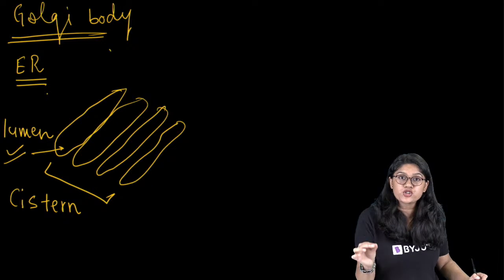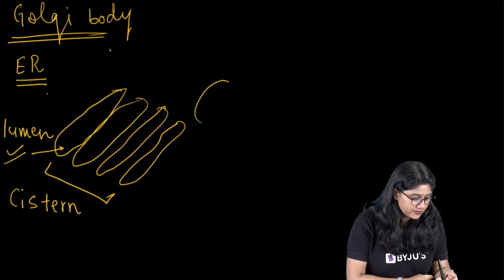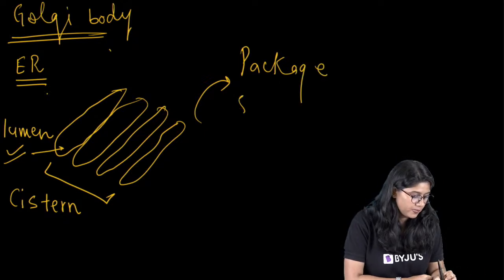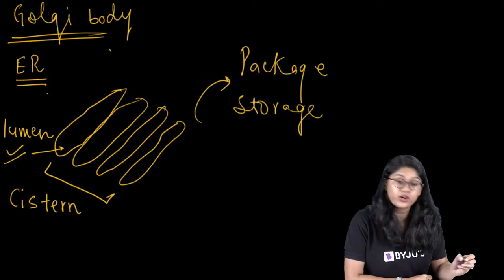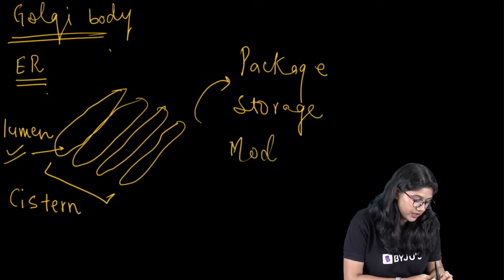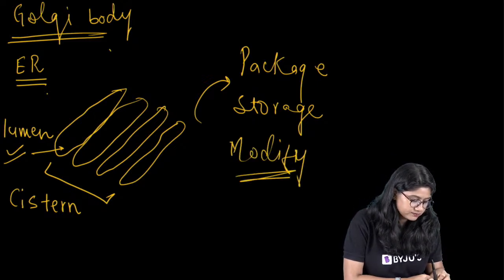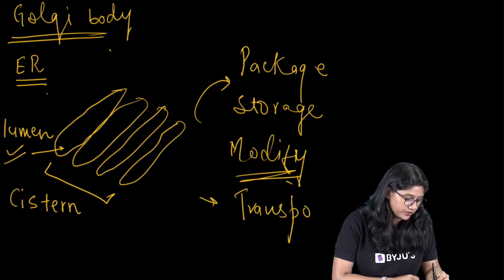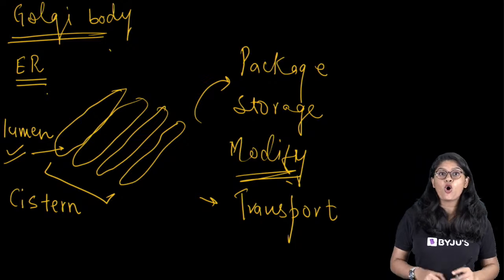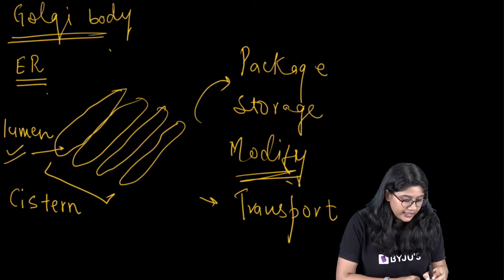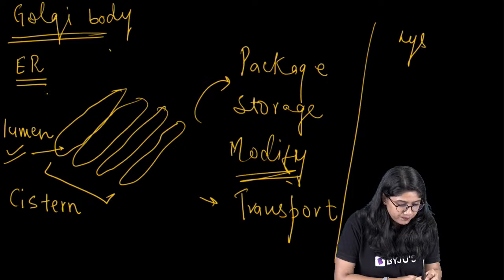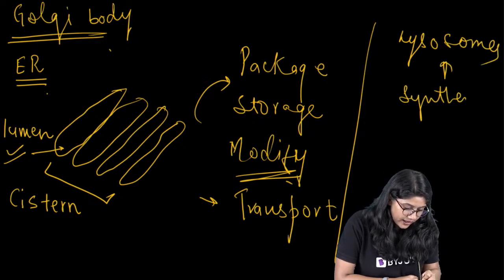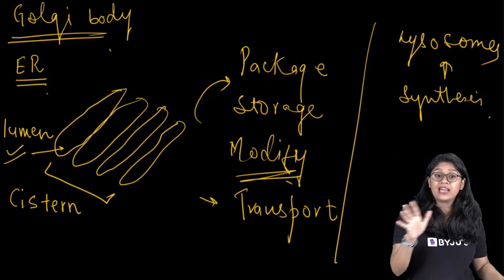Now what is the main function of the Golgi apparatus? It helps in packaging, helps in storage, and helps in modifying. Clear? And of course then the transportation. So these are the important functions of the Golgi apparatus. Apart from that, it helps in the synthesis of lysosomes. Clear? Those of you who have doubt, I hope that this is clear.